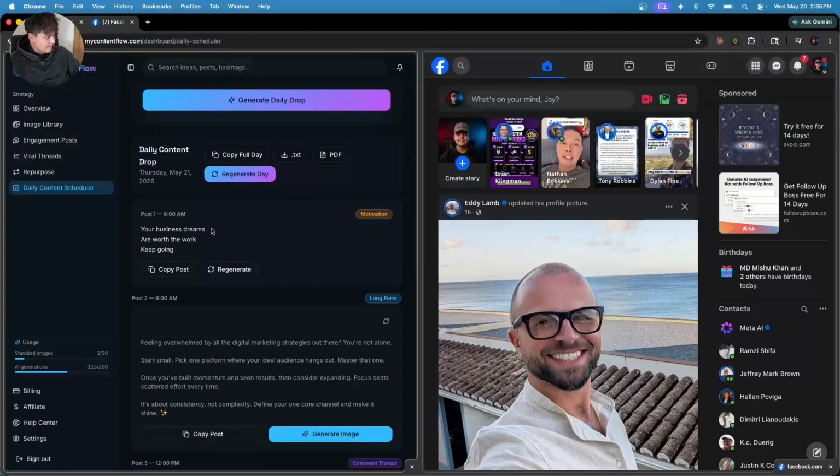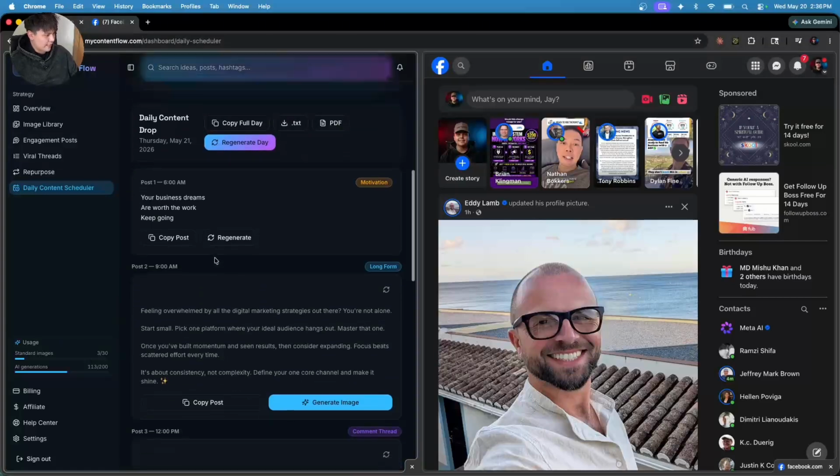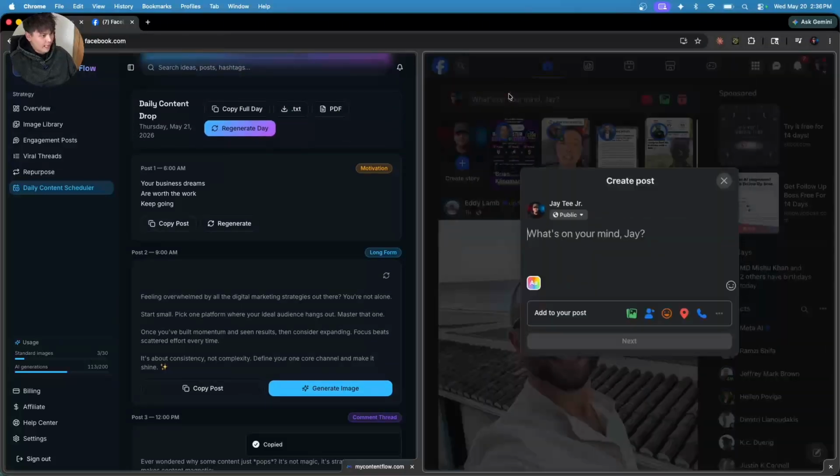As we can see, we could regenerate the day, copy full day. I might get rid of that. I don't see what the use case is for that. Put it in a PDF. I don't know what the use cases for these are actually, so I might actually get rid of those. Keep this regenerate day right here, and all we have to do now is come over here, press copy, paste,